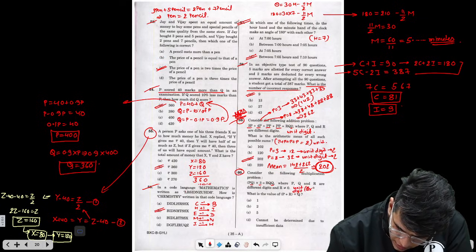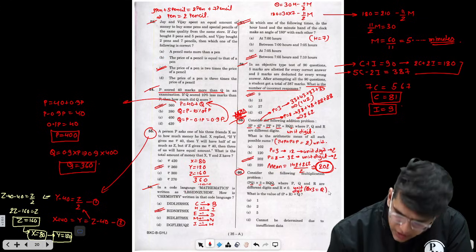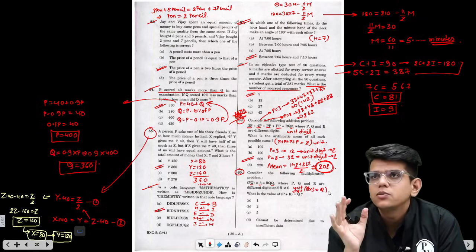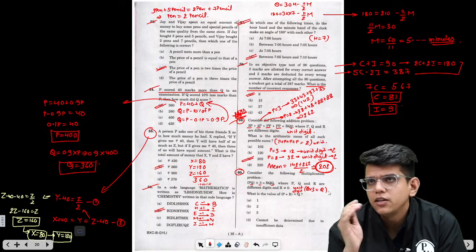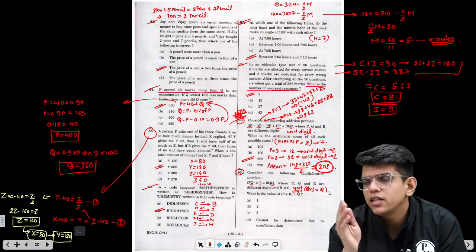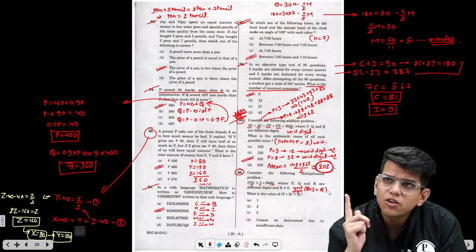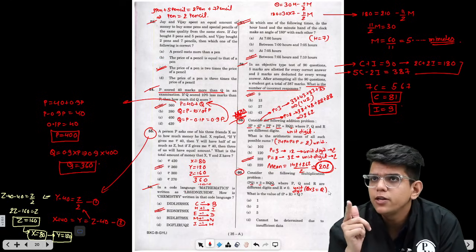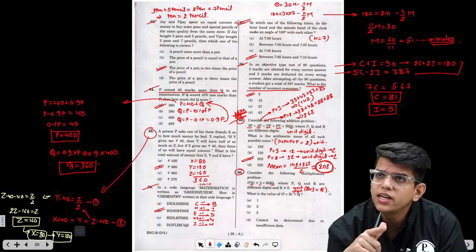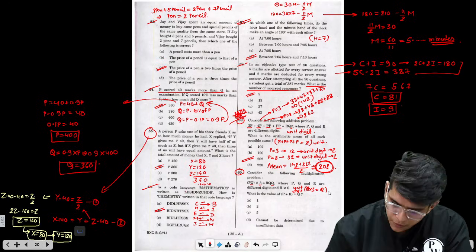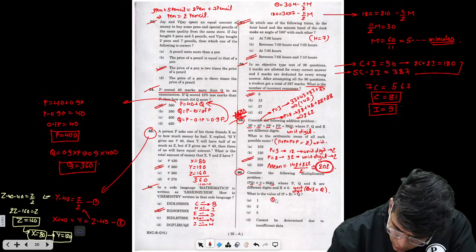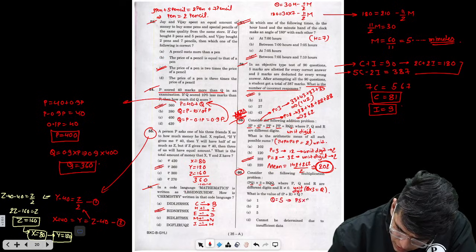Q into 3 gives you Q as a unit digit. When is this possible? 1 into 3, 3. 2 into 3, 6. 3 into 3, 9. 4 into 3, 12. Right? See, I am placing the value of Q. Only in case of 5, it gives you 5 into 3 as 15, when the unit digit Q is same. So from this you get that Q equals 5. That means P5 into 3 equals R55.